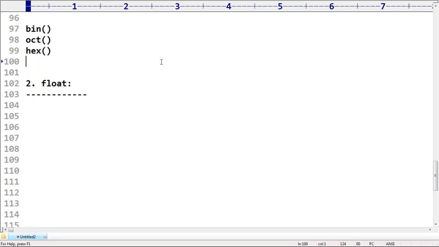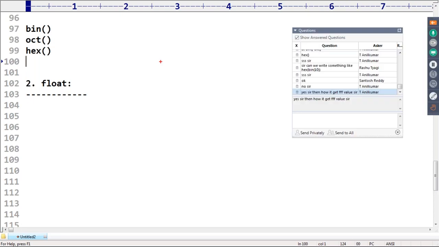Here there is one small mathematics shortcut I want to tell. Just observe: 1 1 1 1 1 1 1 1 is there. This is binary and I want to convert it into hexadecimal.